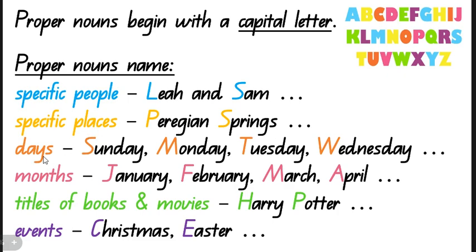And the days of the week, we have Sunday, which begins with an S. Monday begins with an M. Tuesday begins with a capital T. And Wednesday begins with a capital W. And it goes on and on and on. Months of the year, January, February, March, and April. Titles of books and movies, such as Harry Potter. And events like Christmas, Easter, and all of the other holidays.